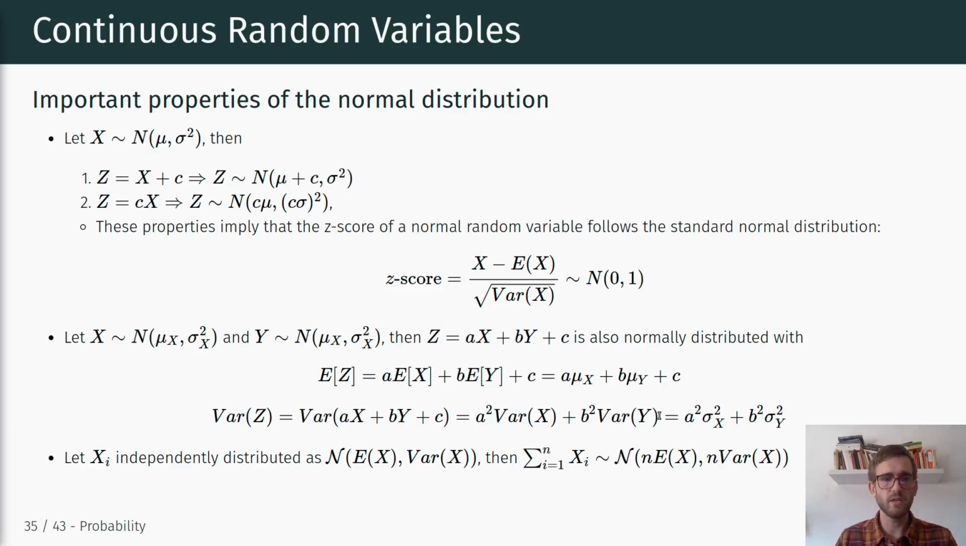More generally, if we have n independent variables, now denoted as xi, which are independently distributed as normal with the same expectation and variance, then the sum of those independent variables is again normally distributed, where the mean is equal to n times the expectation of x, and the variance is equal to n times the variance of x. Okay.